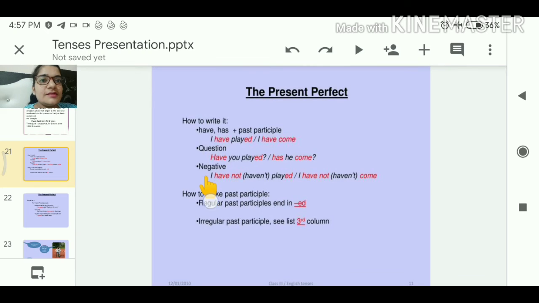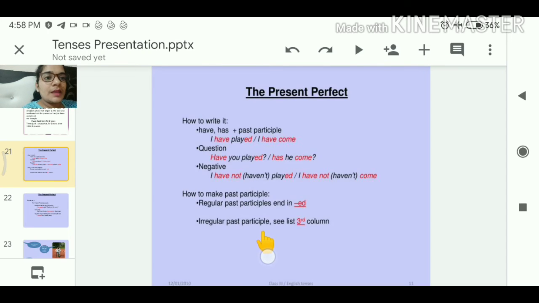Yes, how to write it? Present perfect, how to write it? First of all, we use has or have plus past participle. Past participle means third form of the verb. I have played, I have come. How will it become a question? Have you played? Has he come? And the negative: I haven't played, I have not come. How to make past participle? Wherever we have regular past participle it ends with ed, and for irregular past participle we see the third column, means the third form of the verb.